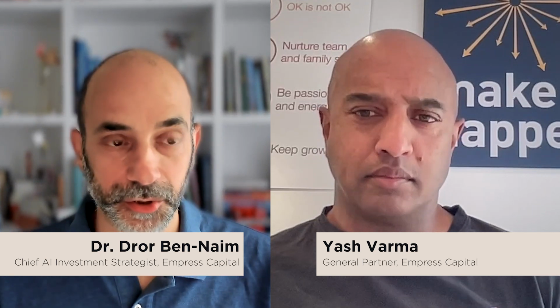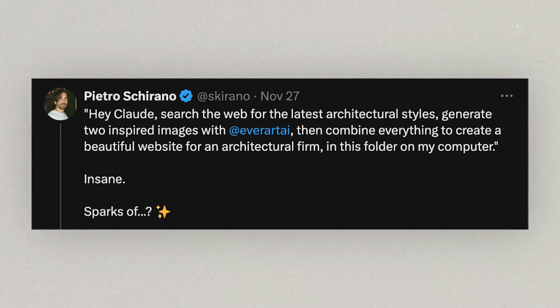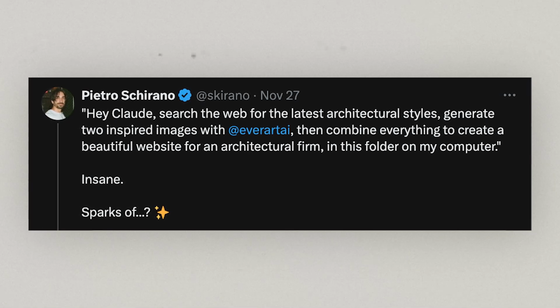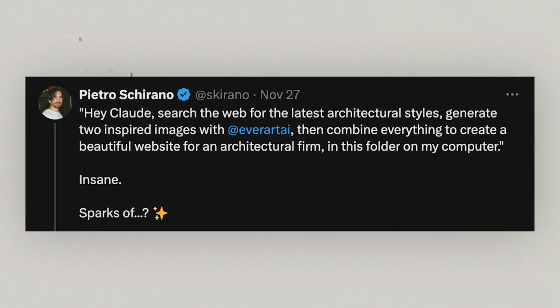How about I show you something cool. An example of Claude computer use that I really like. So check this out. The prompt: Hey Claude, search the web for the latest architectural styles. Generate two inspired images with Everart AI. Then combine everything to create a beautiful website for an architectural firm in this folder on my computer.